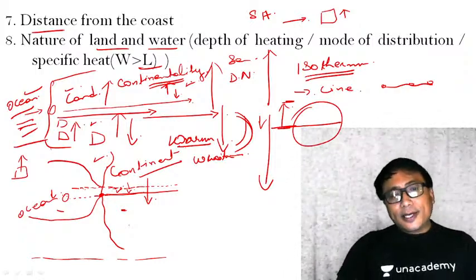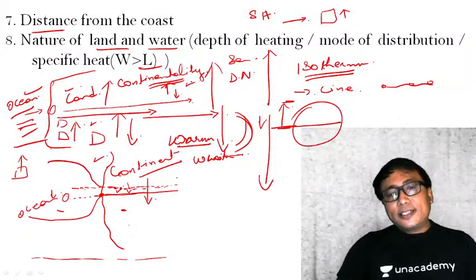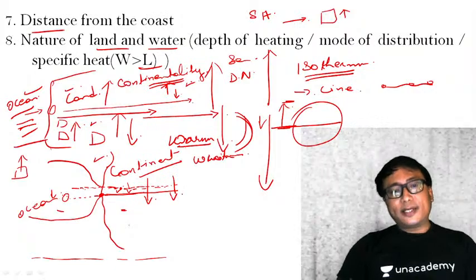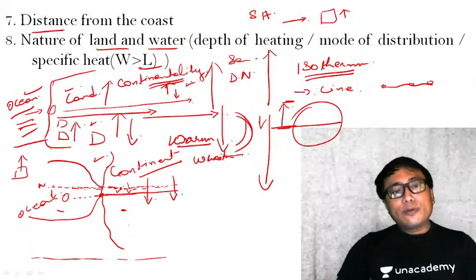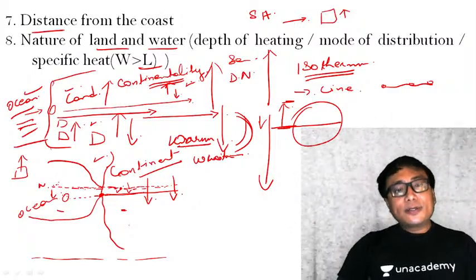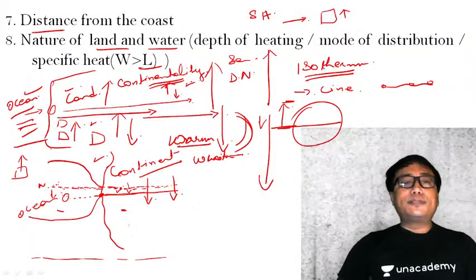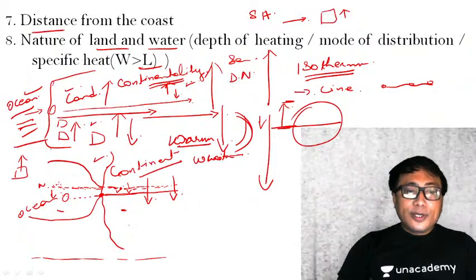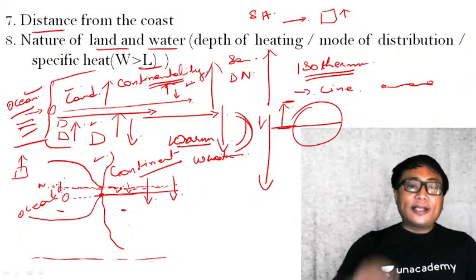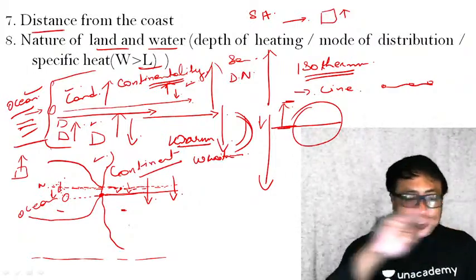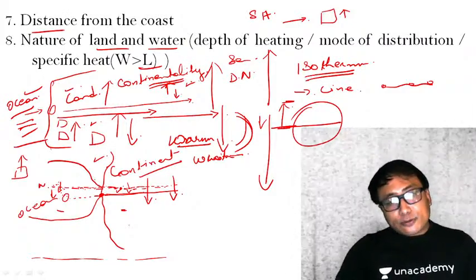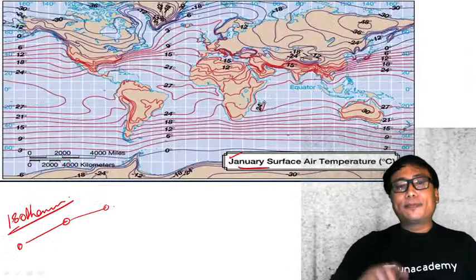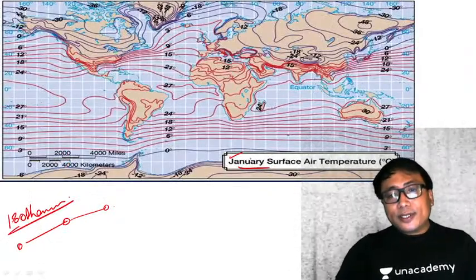Now you see here, in the land area, since it is cooling at a much faster rate, in the same latitude if I go and see, the water temperature will be much higher. Why? Because water has more specific heat. Therefore, during winter season, it will cool down at a much slower rate in the same latitude. Clear? Therefore, in order to get this temperature, it has to go upper in the latitude. That's why this is a winter time isotherm.